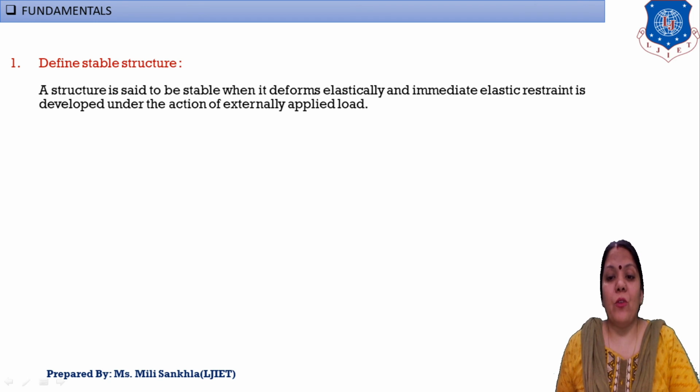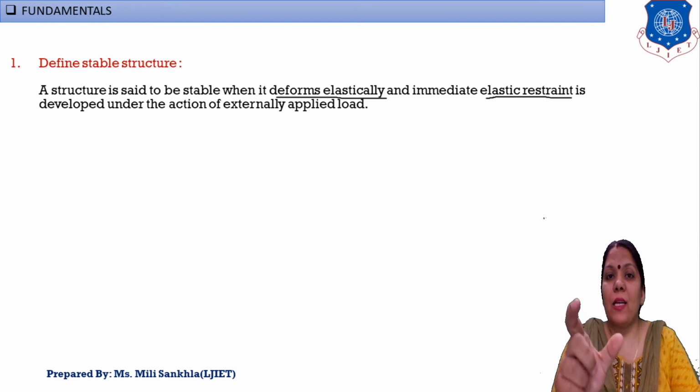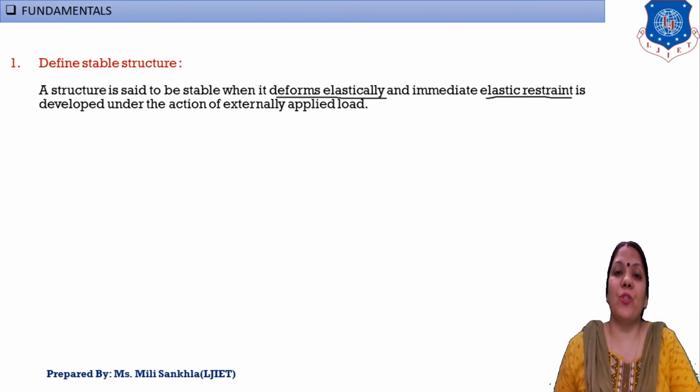Here the important point is that the structure is deformed elastically and immediately elastic restraints are developed to resist this external applied load. If your structure deforms within the elastic limit, then that is a stable structure.